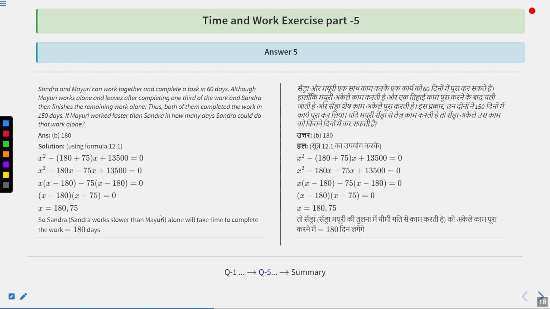So Sandra works slower than Mayuri. Alone, she will take time to complete how many days? 180 days. Because it was mentioned that Sandra works slower than Mayuri. So our answer is 180, not 75. So option number B is the correct answer.